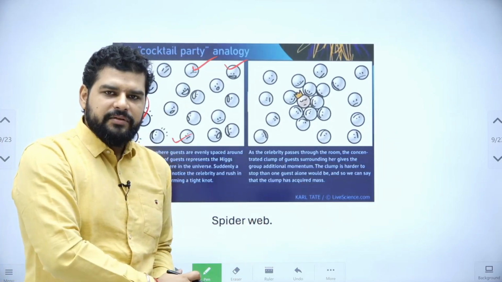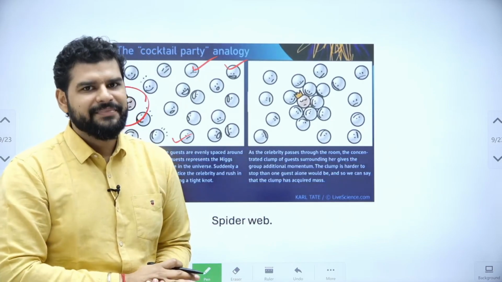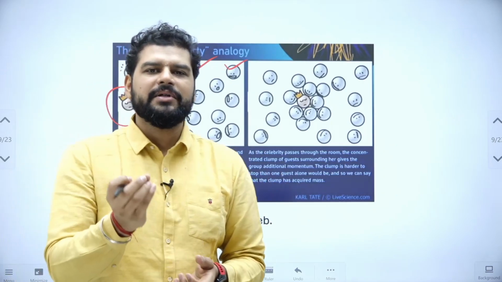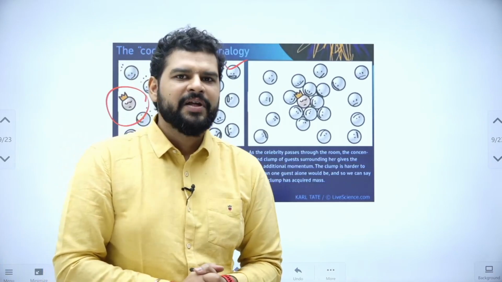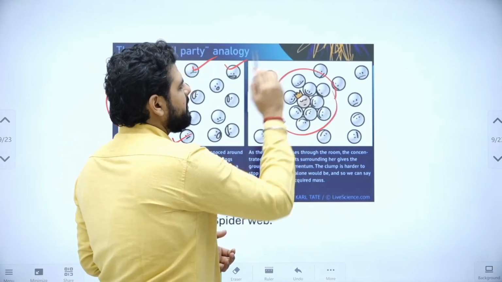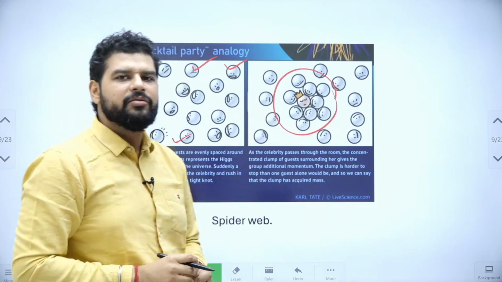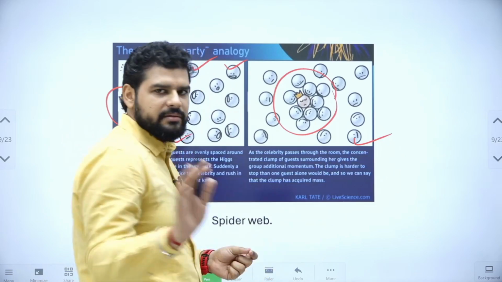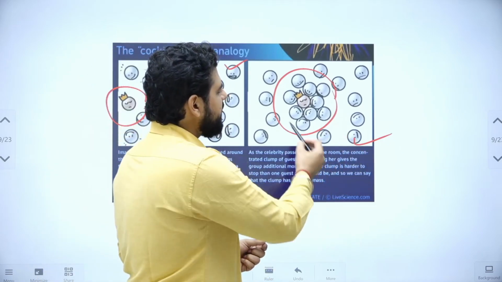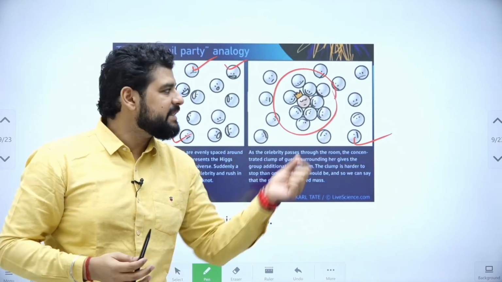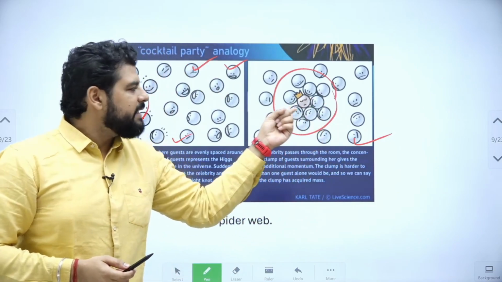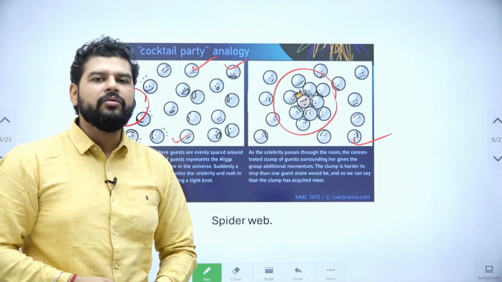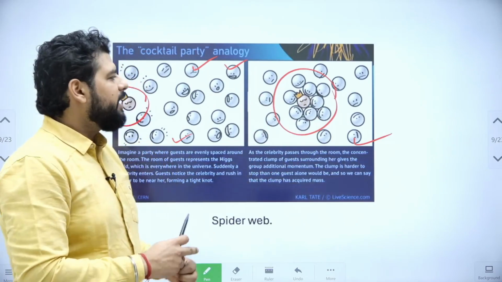Whenever a famous person comes to a party, everybody huddles around them, everybody goes around the famous person, and they want some seconds of interaction with the famous person, right? So everybody collects around the famous person. Now these are Higgs particles, they collect around this another particle which is interacting with the field. Now this interaction is leading to mass generation because a lot of particles are now collecting around Mr. Popular.